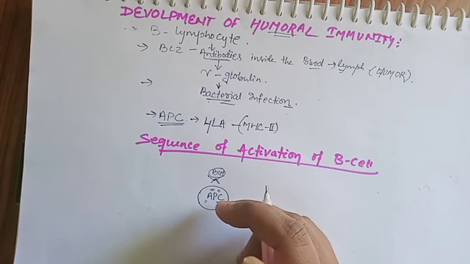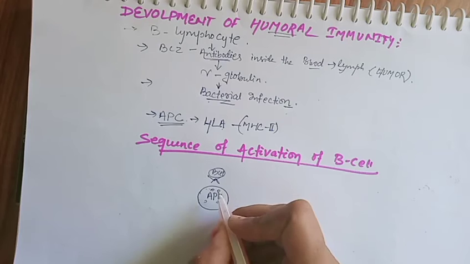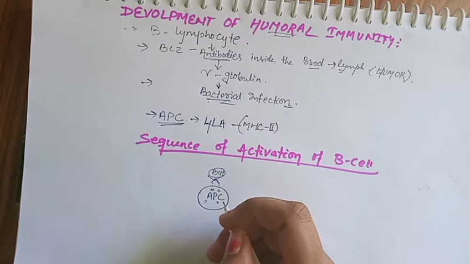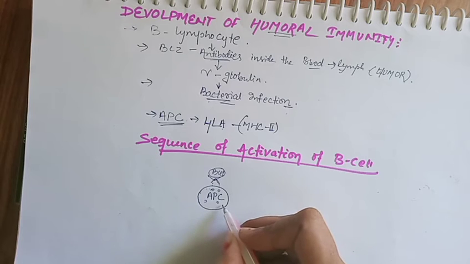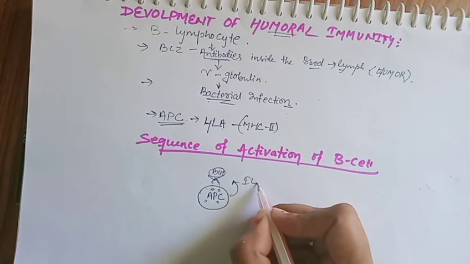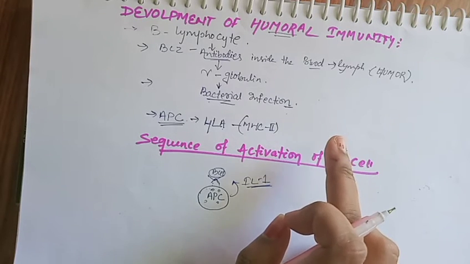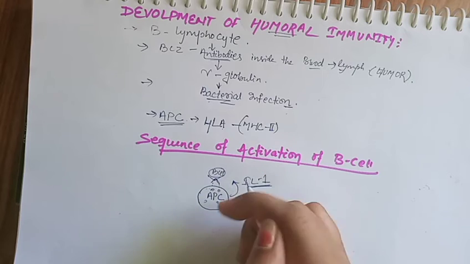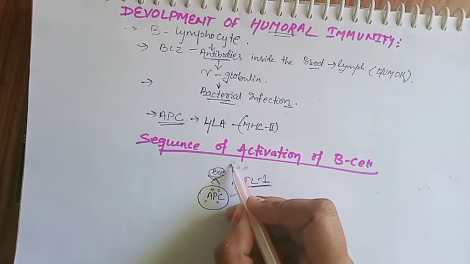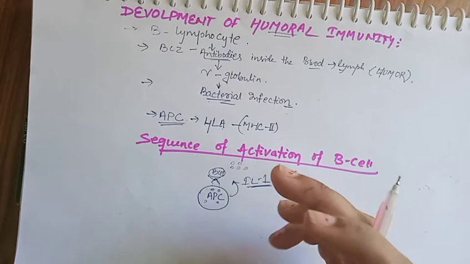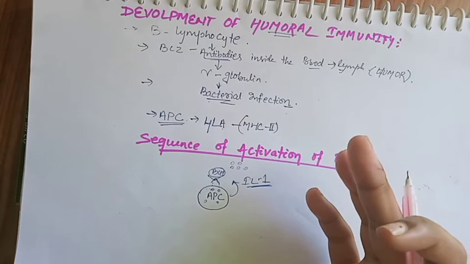After the recognition occurs, a complex reaction occurs between the B cell and the antigen presenting cell, so that the antigen presenting cell releases a chemical known as interleukin 1. Here interleukin 1 is released; in cell mediated immunity, interleukin 2 is released. So what does interleukin 1 cause? It causes proliferation. So after proliferation, what happens? The further action occurs.